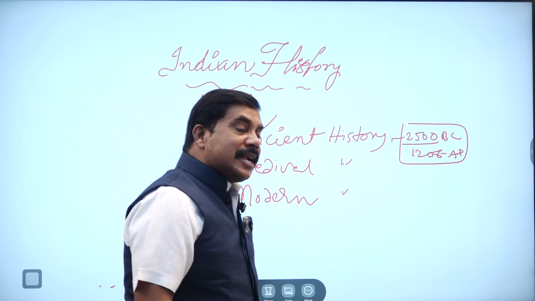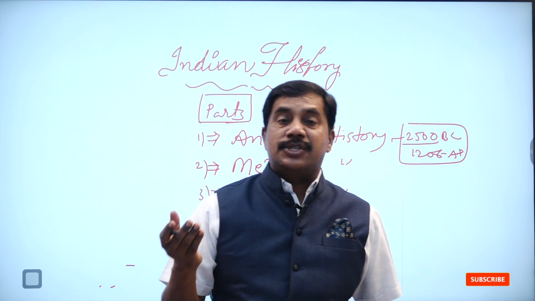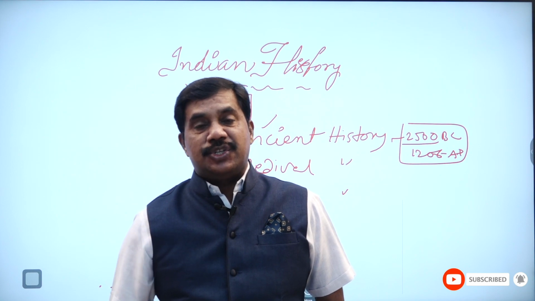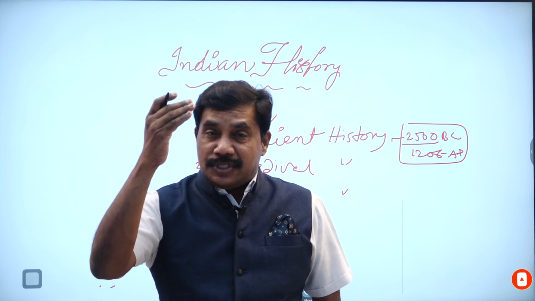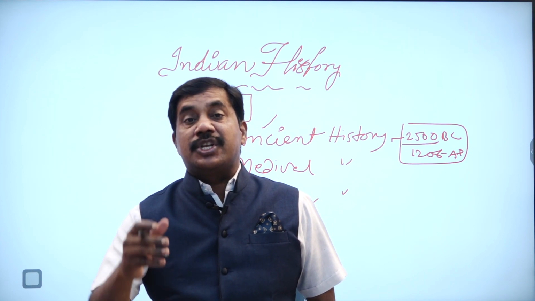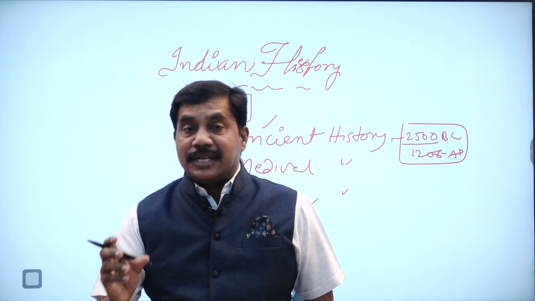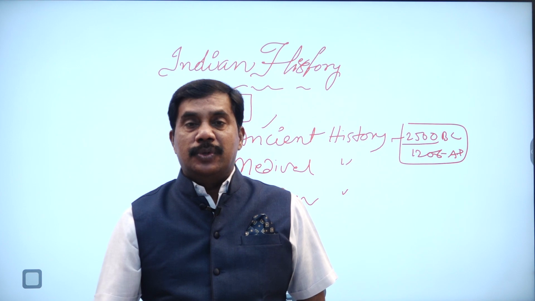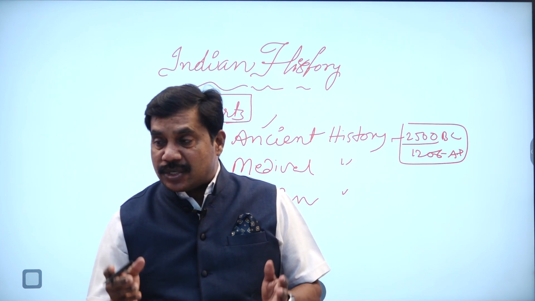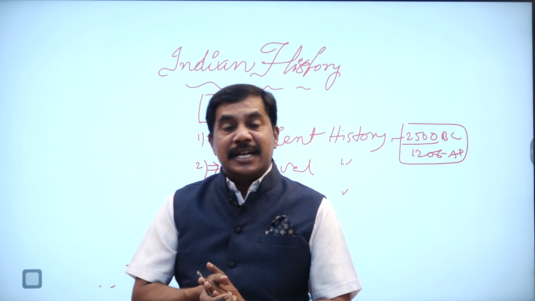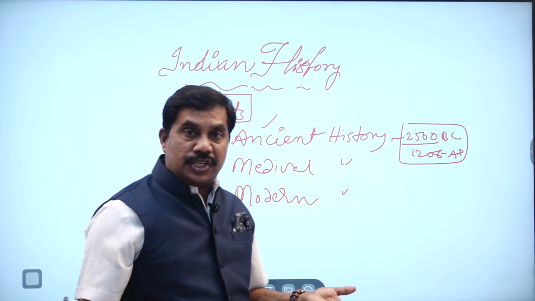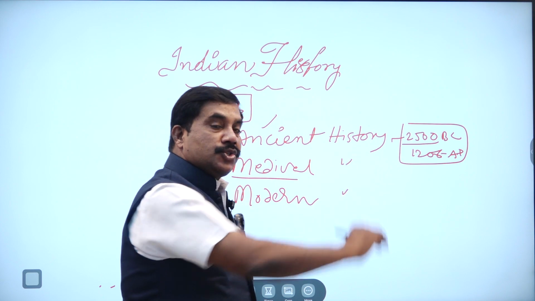Ancient history covers the Indus Valley Civilization, Vedic civilizations, Jainism and Buddhism, and the 16 Mahajanapadas, from 2500 BC to 1206. That is called ancient Indian history. And now, what is that? Medieval history.